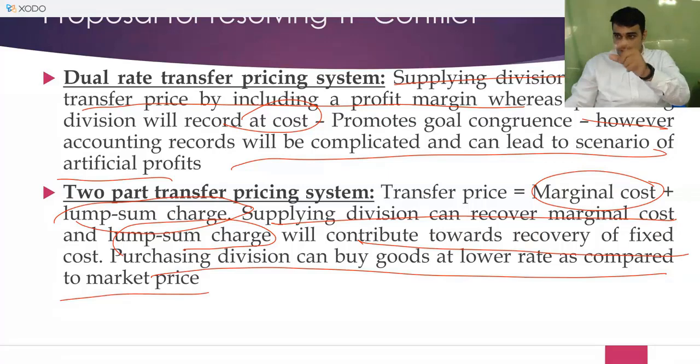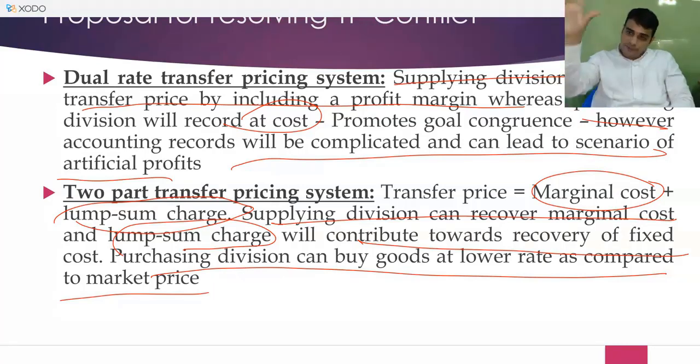This lump sum consideration which you are fixing, you should fix in such a manner that the overall amount which you pay at a per unit level is lower than the market price. This lump sum consideration is going to be a negotiation between the two parties. Only thing it will ensure is that transfer price does not influence your final decision. Whatever problems you have done till now, if you say that the first division gets variable cost plus a fixed amount, they will choose the optimum level. The second division will also choose the optimum level. Company is happy about it.